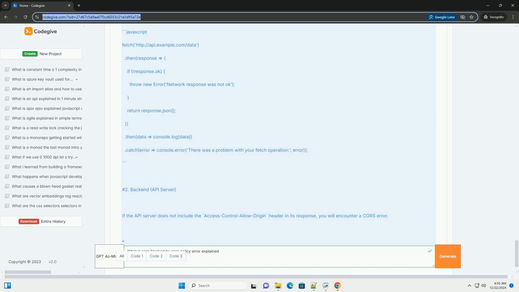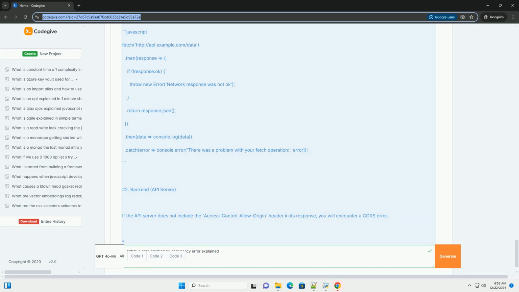Two, backend API server. If the API server does not include the Access-Control-Allow-Origin header in its response, you will encounter a CORS error. Example of a server response without CORS headers: HTTP/1.1 200 OK, Content-Type: application/json, message: hello from the API.